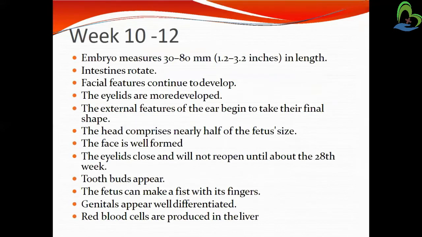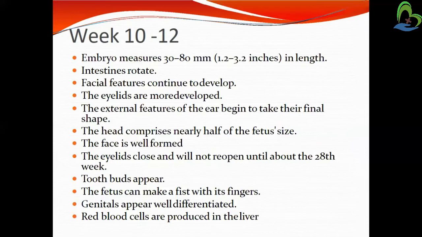So by the 10th to 12th week, the fetus length is 30 to 80 millimeters. The intestines rotate. The liver and stomach formed in previous weeks, so the intestine is developing and rotating, and the facial features continue to develop.